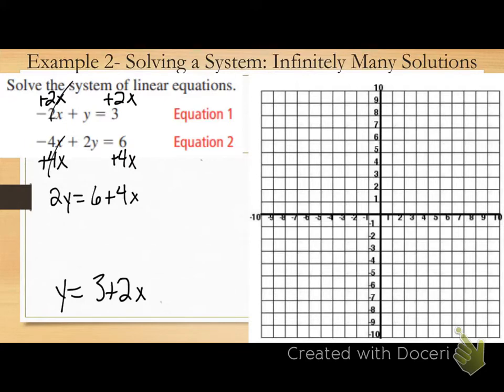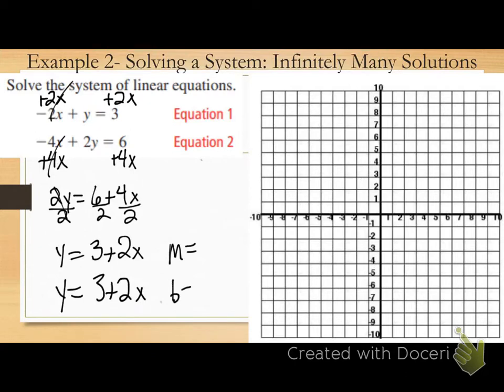Is y by itself yet? No, it's not. It's got the 2 with it. How do I get y by itself? Divide everything by 2. 6 divided by 2 is 3. 4x divided by 2 is 2x. What do I notice about these two equations? They're the exact same, right? So let's graph it real quick.